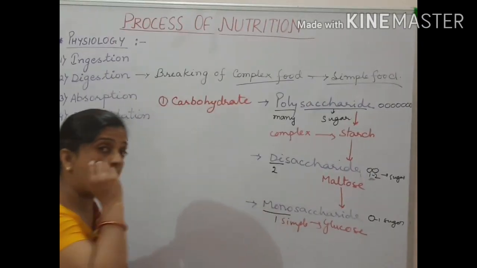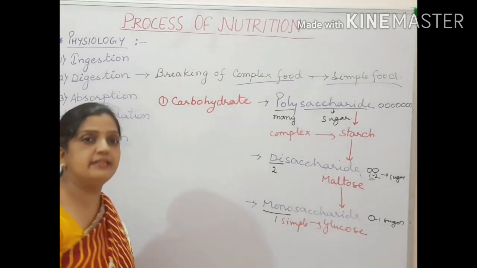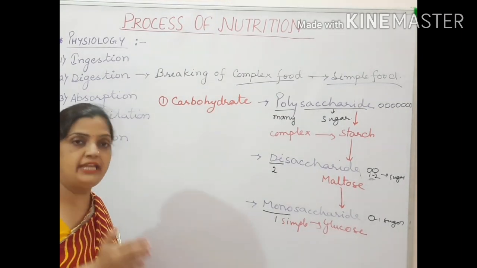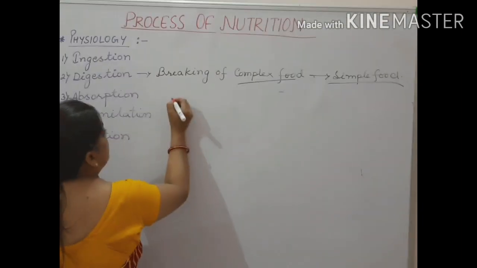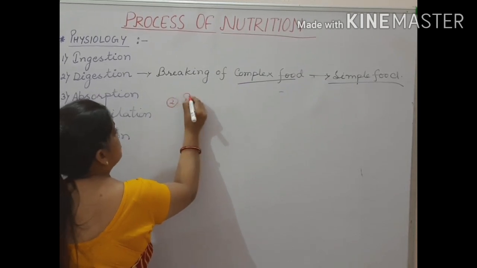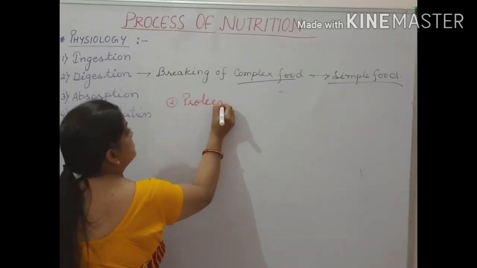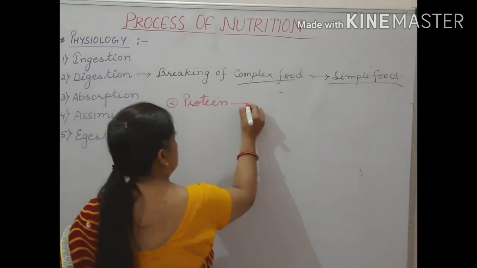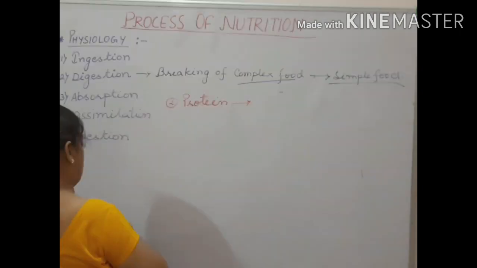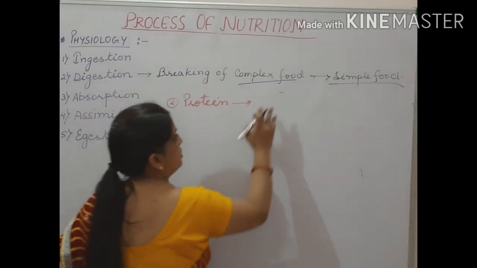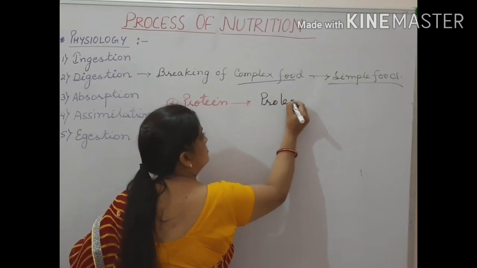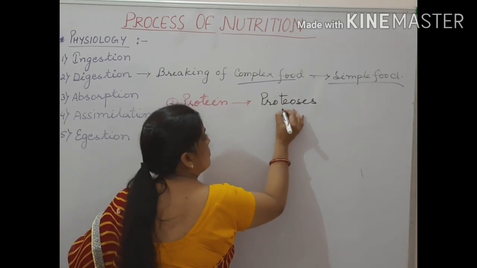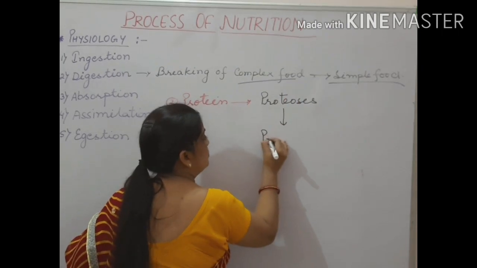Now I will tell you how protein is broken down into amino acid. The second one is your protein. So this protein is broken down into proteoses. Proteoses are broken down into peptones.